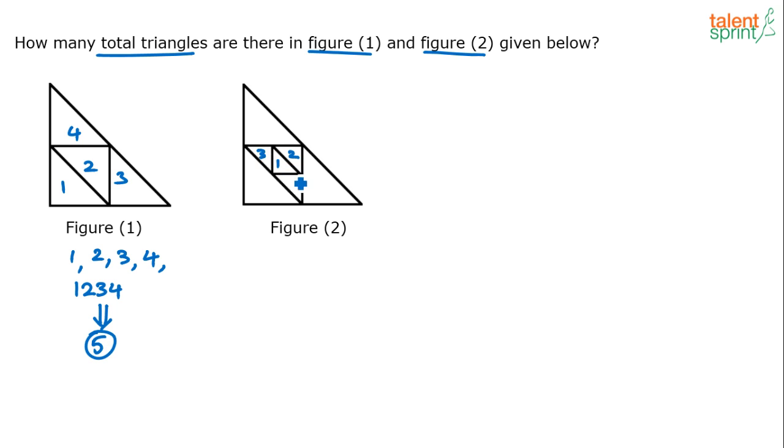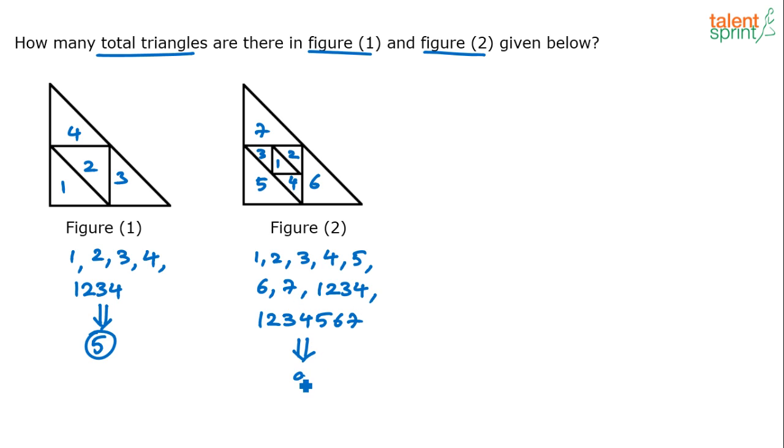1, 2, 3, 4, 5, 6, 7. So what are the triangles here? 1 is a triangle, 2 is a triangle, 3 is a triangle, 4 is a triangle, 5 is a triangle, 6 is a triangle, 7 is a triangle, right? Then 1, 2, 3, 4 is a triangle, and then 1, 2, 3, 4, 5, 6, 7 is a triangle. Any other triangle there? No. So total 9 triangles, right?